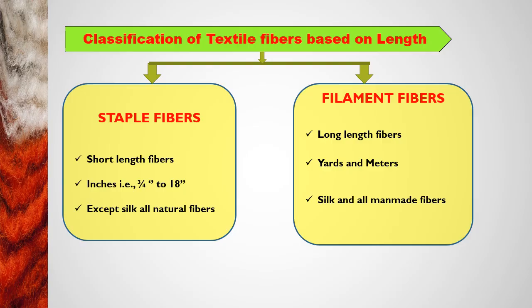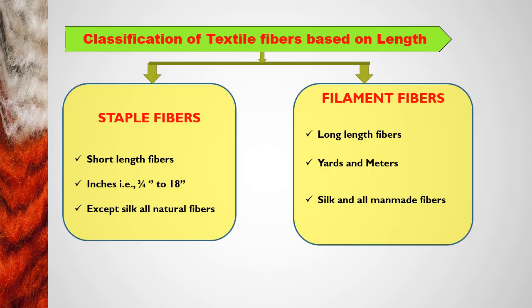The short ones we call staple fibers, and the long ones we call filament fibers. Natural fibers are short in length, measuring from 3/4 inch to 18 inches. Except silk, other natural fibers are staple fibers.